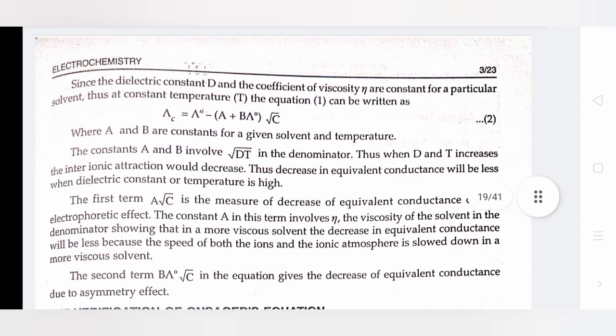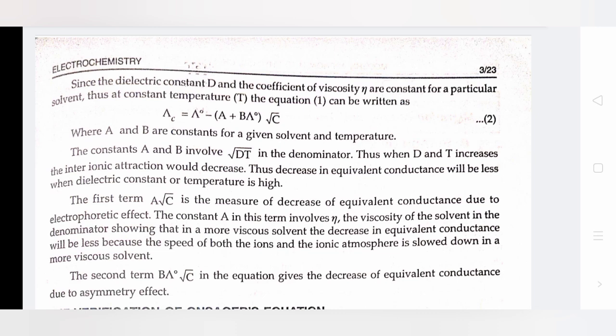Since the dielectric constant D and the coefficient of viscosity η are constant for a particular solvent, at constant temperature T the equation 1 can be written as Λc = Λ0 − (A + BΛ0)√c, where A and B are constants for a given solvent and temperature. The constants A and B involve root DT in the denominator. Thus, when D and T increase, the interionic attraction would decrease. Thus, the decrease in equivalent conductance will be less when the dielectric constant or temperature is high.